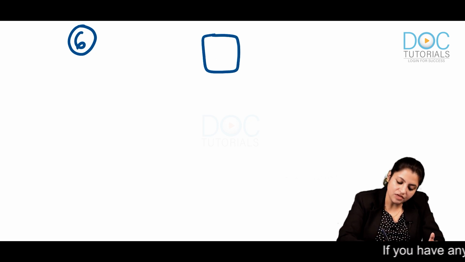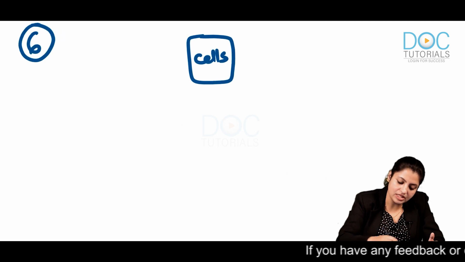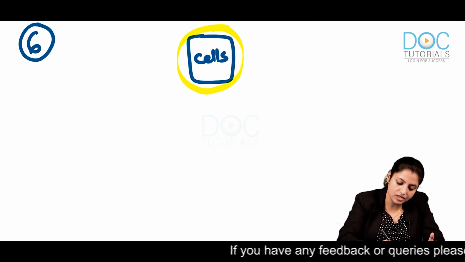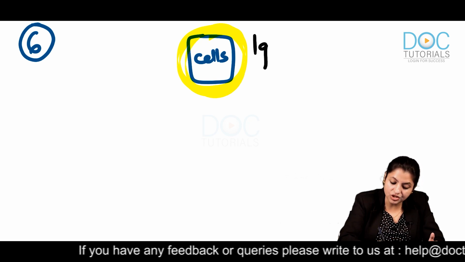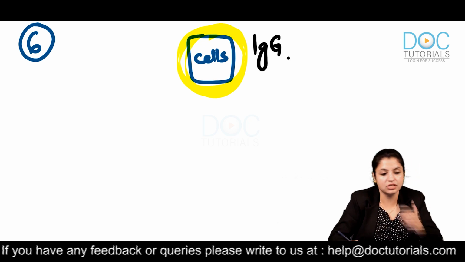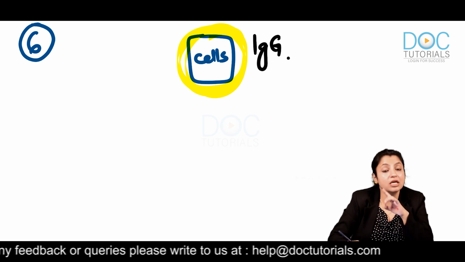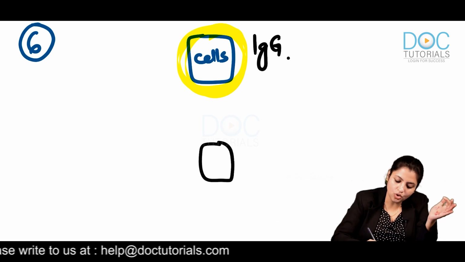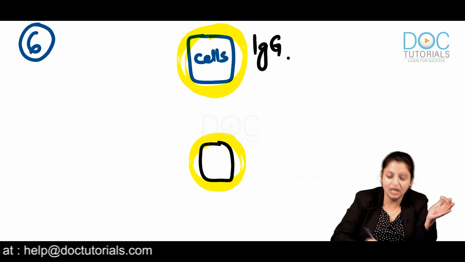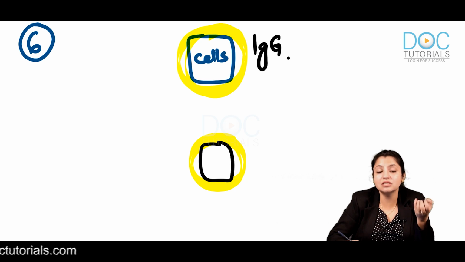What is any other way in which NK cells can identify the problem? See, whenever some cells are coated by antibodies, especially IgG antibodies, do you know IgG antibodies are incomplete antibodies? These IgG antibodies can coat the cells, but they cannot lyse it. So such cells are called sensitized cells. You will be studying more about it in blood transfusion.